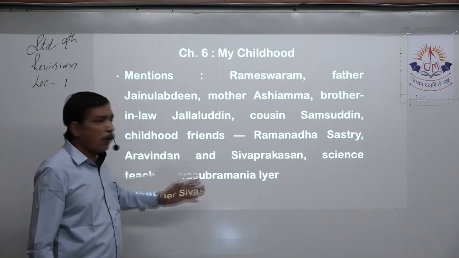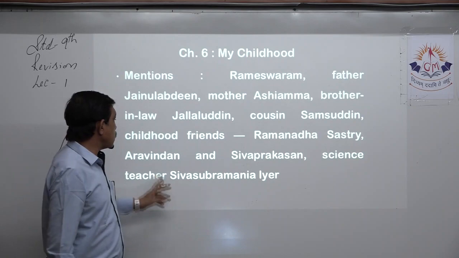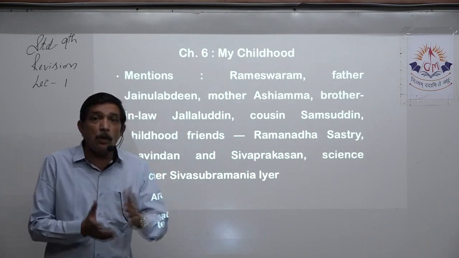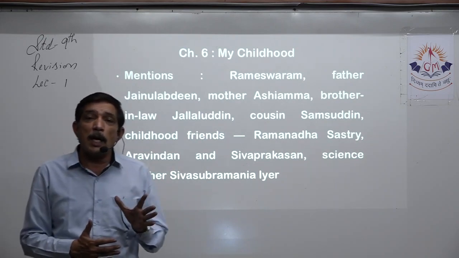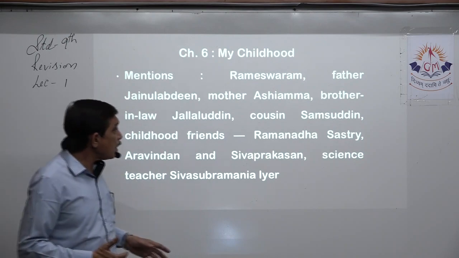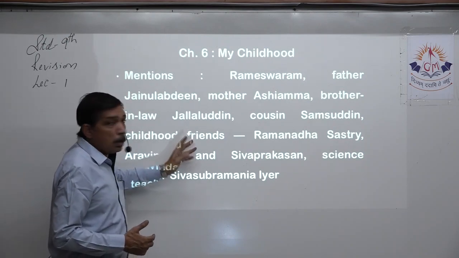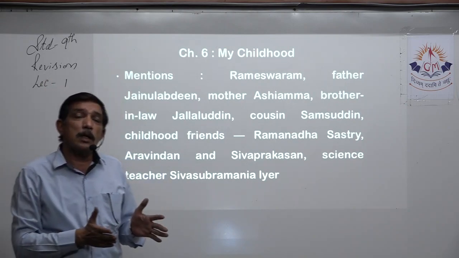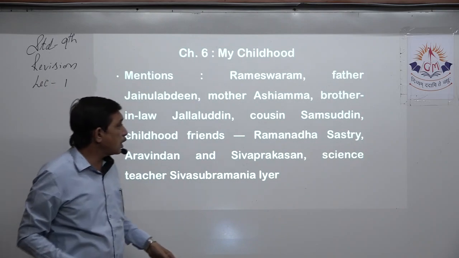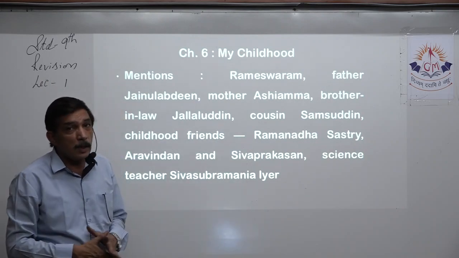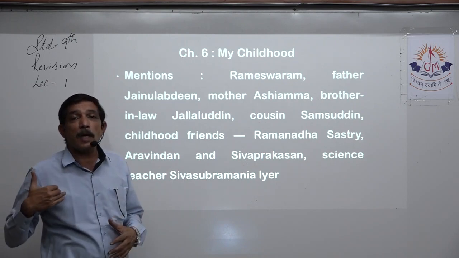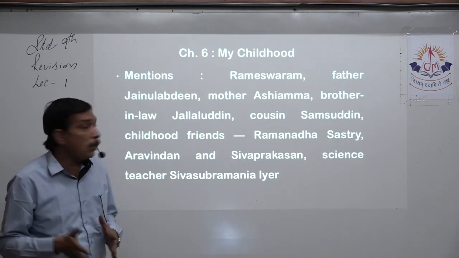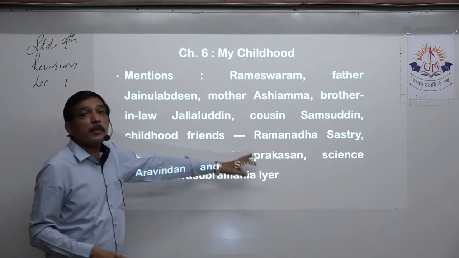Childhood friends, who are they? We have quite a long episode, right? Ramanatha Sastri, Arvindan and Siva Prakasham. These are the three childhood friends. Yes, we know the whole of that episode where a new teacher comes and because Abdul Kalam was a Muslim, he was sent away and he should not be sitting near the son of the head of the temple, Ramanatha Sastri. He should not be sitting with him, right? And then Ramanatha Sastri's father called that teacher and rebuked him and asked him to say sorry or leave the town. So we know that whole episode, but then we should remember the names also.